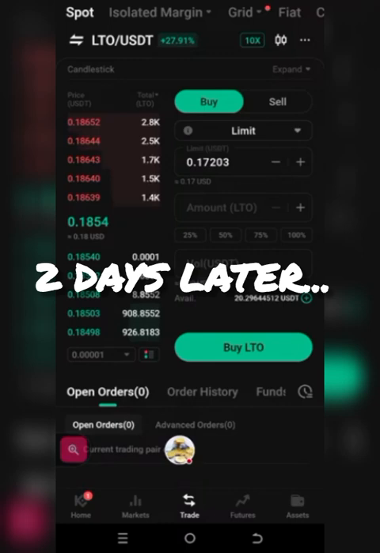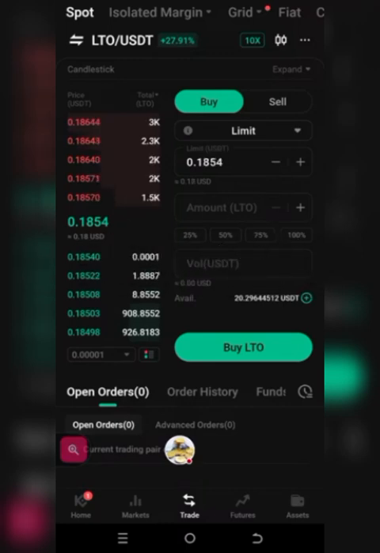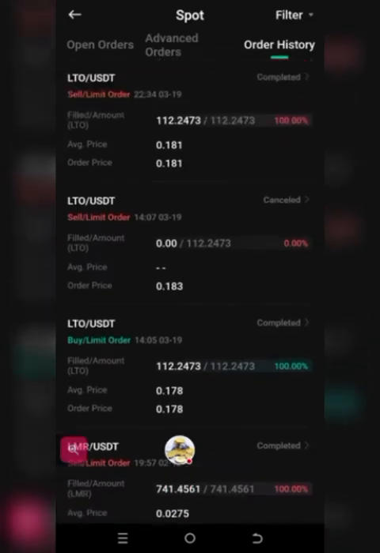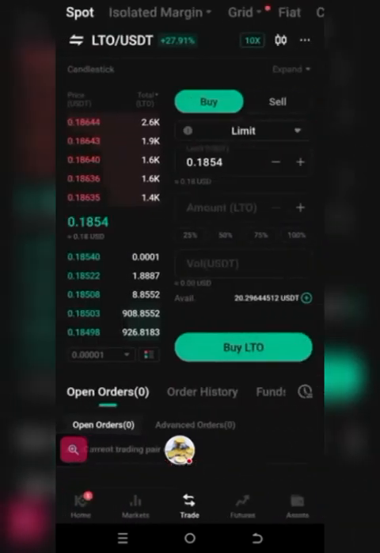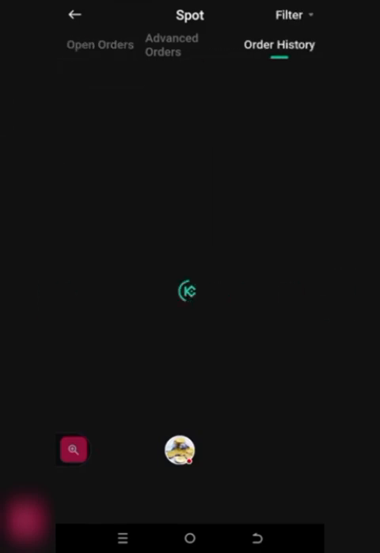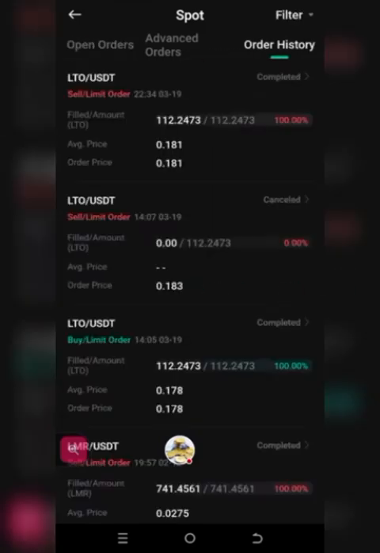LTO has executed. Can you see that? This was a trade we placed about 2 days ago. Is it 2 days? Yeah. And it has executed. Of course, when we bought it, it started going down, and now we have been able to execute it. How much do we have here? So we bought it at, I think, 19.98. Was it 19.98, something in that range?